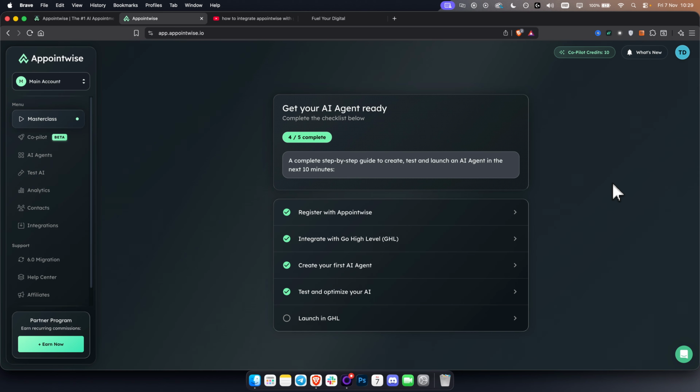Once you're in Go High Level, I will create another additional video alongside this one, just so you can understand. But once you're in Go High Level, that's pretty much it. You can connect it to SMS, WhatsApp, Instagram, or Facebook Messenger, because those integrations are available in Go High Level.